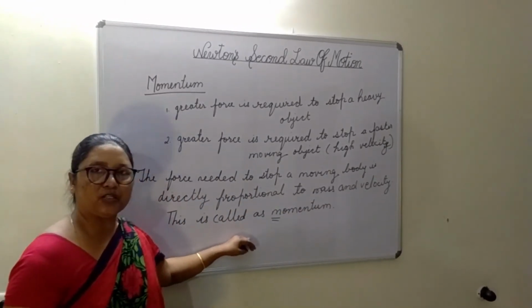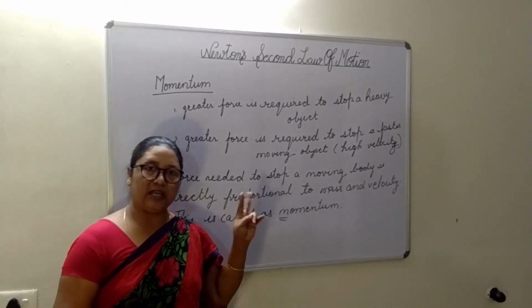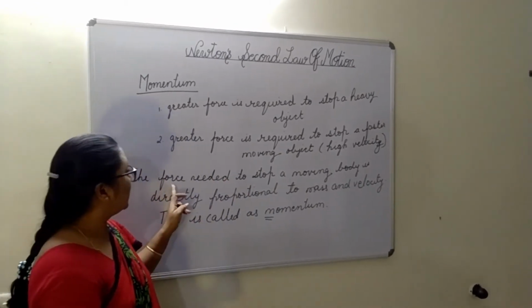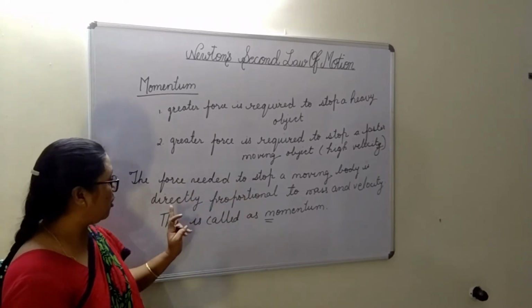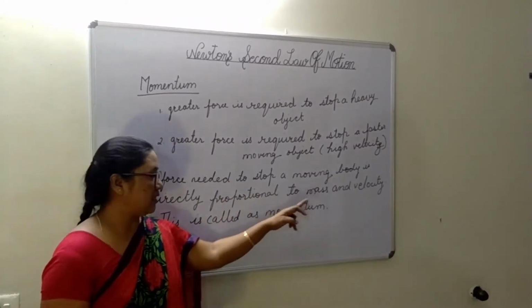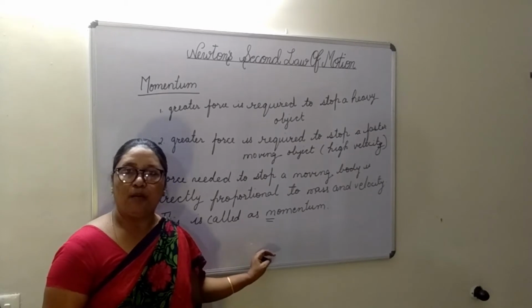So momentum depends on two factors, that is mass and velocity. What is momentum? The force needed to stop a moving object is directly proportional to mass and velocity, and that is called momentum.